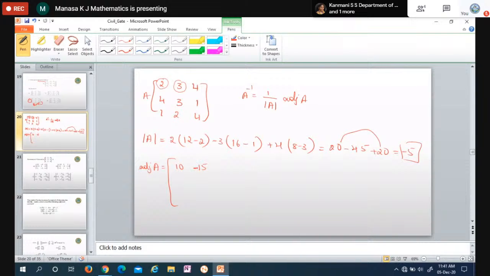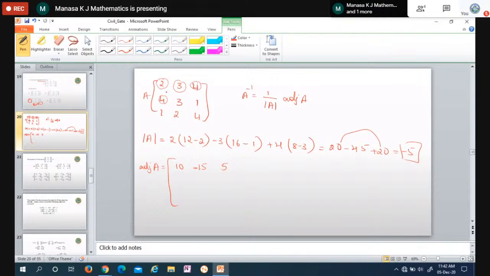But the sign is negative. It is plus, minus, plus, minus, plus, minus, plus, minus, plus. Alternating sign starting from plus. Next one, if you take this as the element, leave the same row and same column, remaining is 4, 3, 1, 2. So 4 into 2 is 8, 8 minus 3 is 5. So the sign is actually plus, minus, plus.